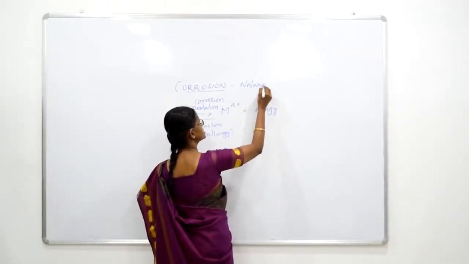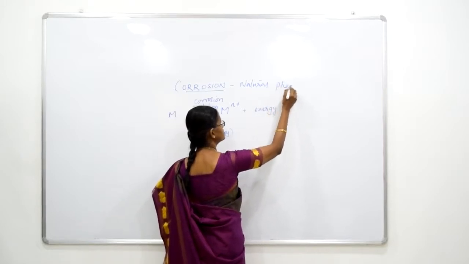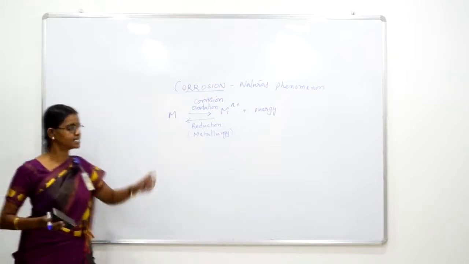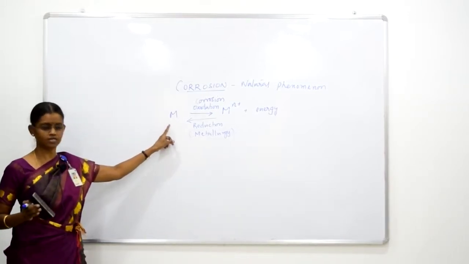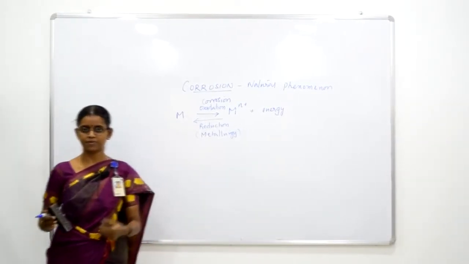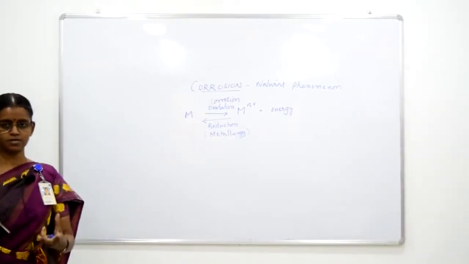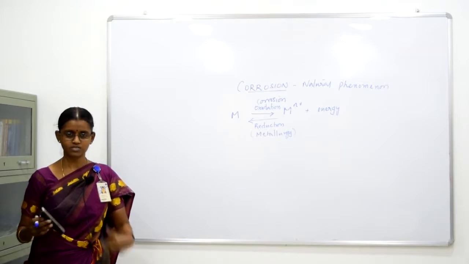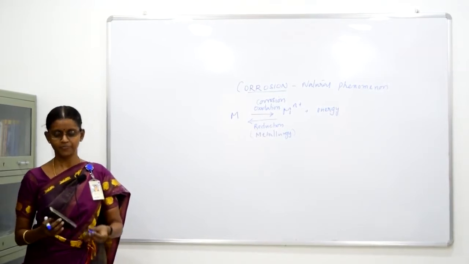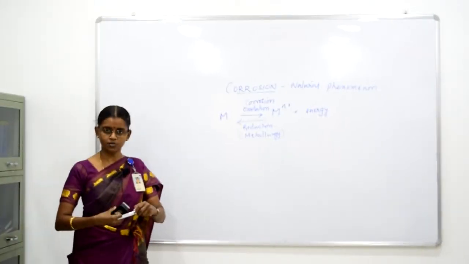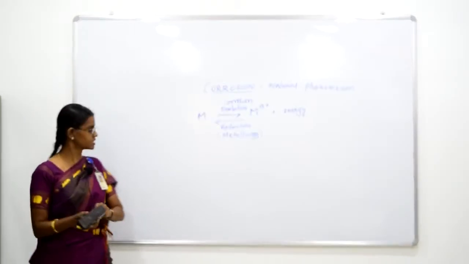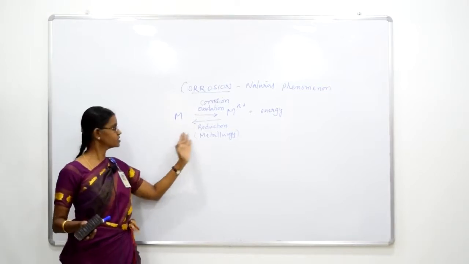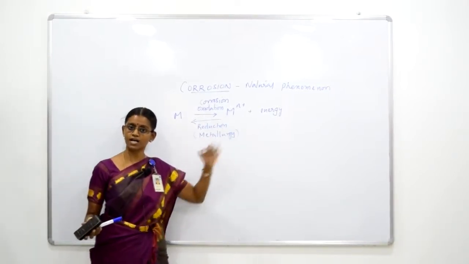So corrosion is a natural phenomenon, which means a gradual destruction or deterioration of a metal or an alloy to its compounds, right? Depending on the type of its stability, it can be a +2 oxidation state or a +3 oxidation state or whichever oxidation state. So we define corrosion as a gradual destruction or deterioration of a metal or alloy to its more stable ionic state.